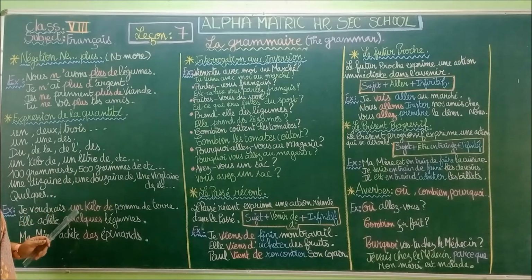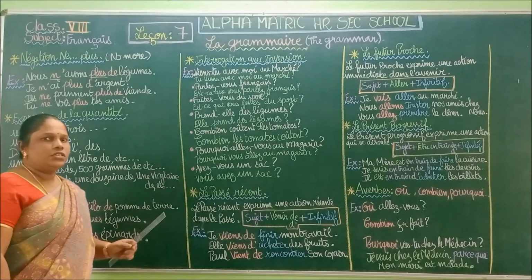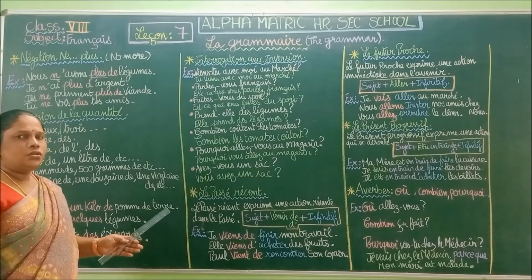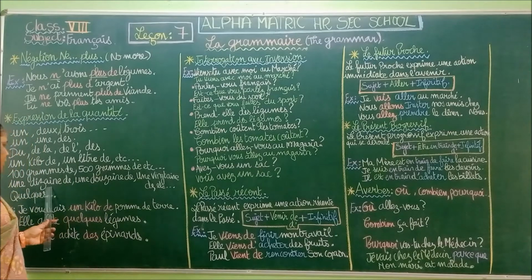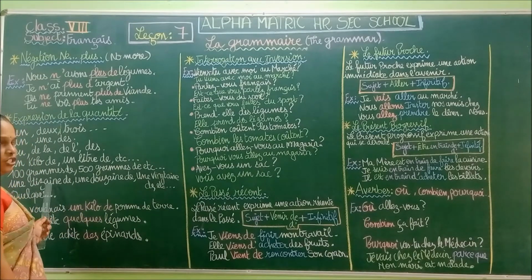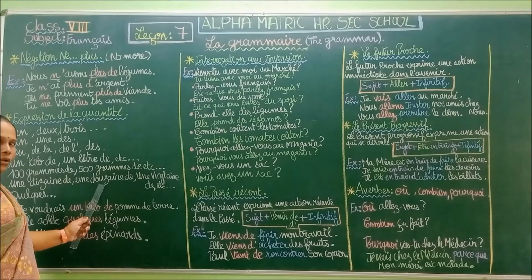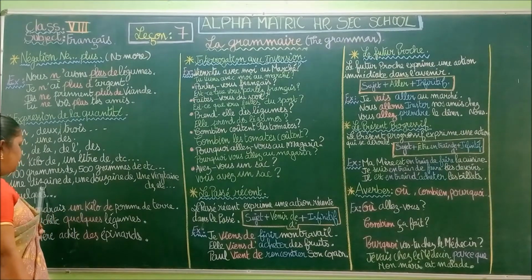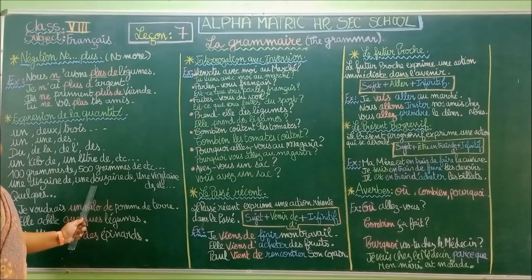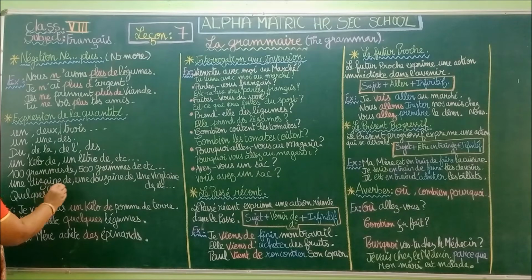For bananas, we are going to say a dozen bananas. Dizaine means 10. This comes from the number 10. Une dizaine. This is une douzaine, 12. So this is 10, you can write, and this is 12.